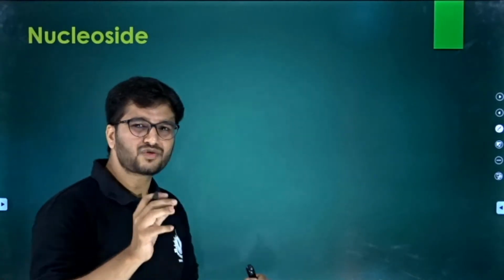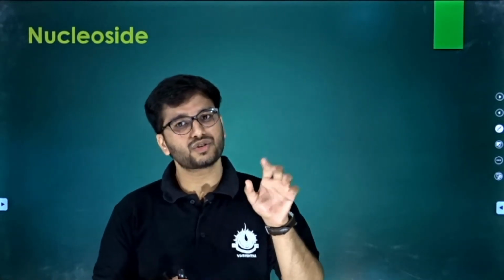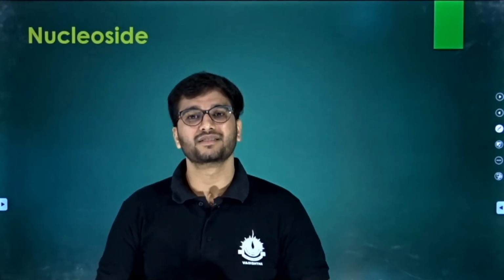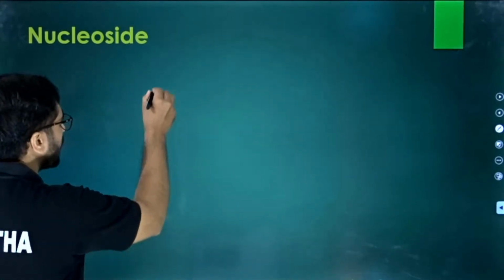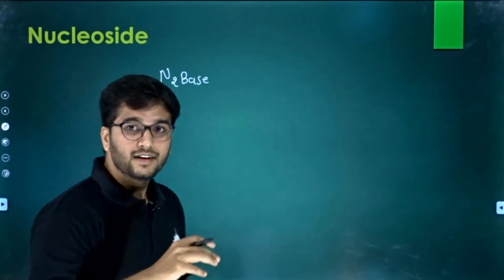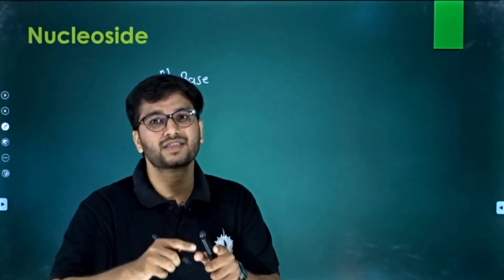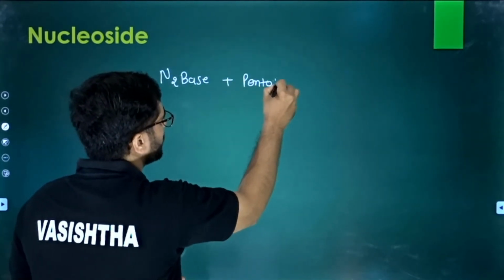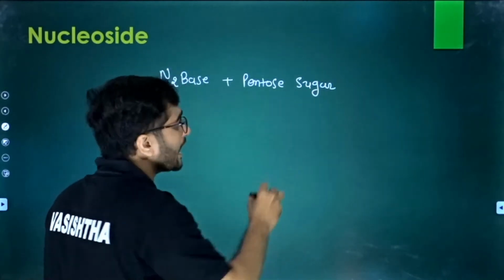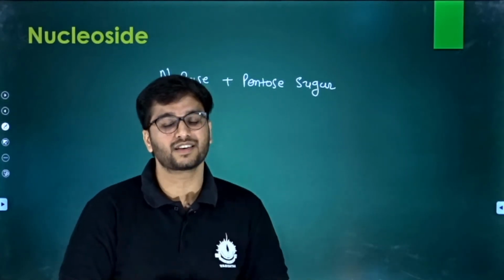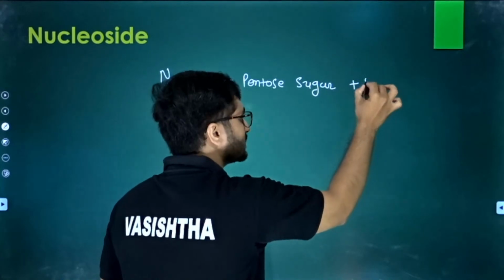Before that, we have to understand a nucleoside. Sir, our topic was nucleotide. Yes, our topic was nucleotide, but the nucleoside is an integral part of the nucleotide as well. See, what do we have? We have a nitrogen base. What did we learn in the previous slides? That the nitrogen base has a tendency to bind with the pentose sugar, not with the other one. So we have a pentose sugar here as well, and that pentose sugar has a tendency to bind with the phosphate as well. So we have a phosphate.